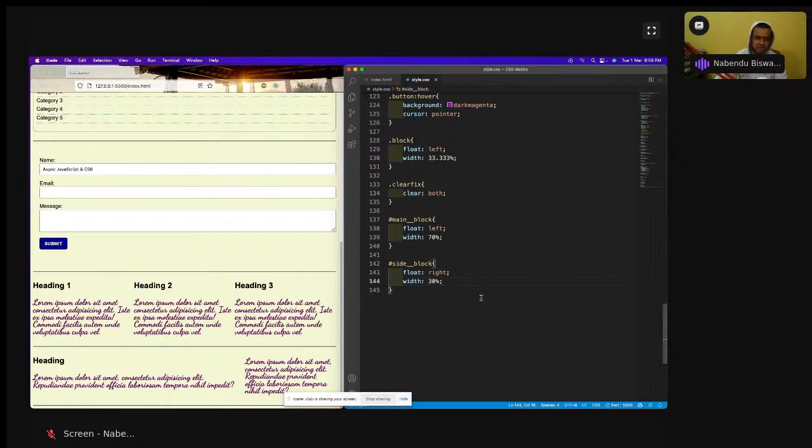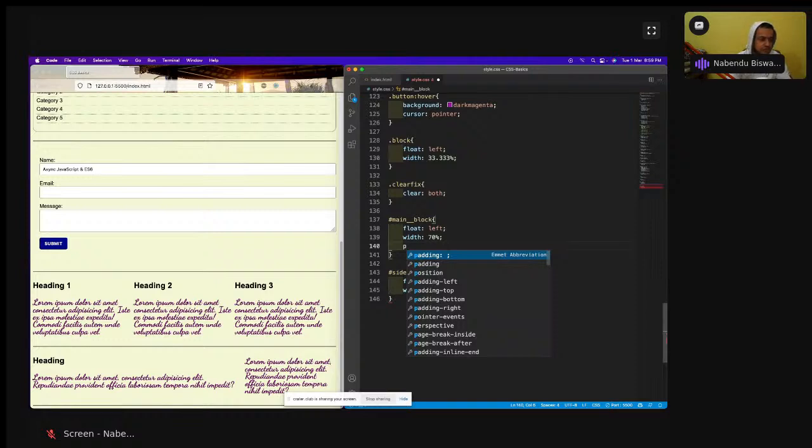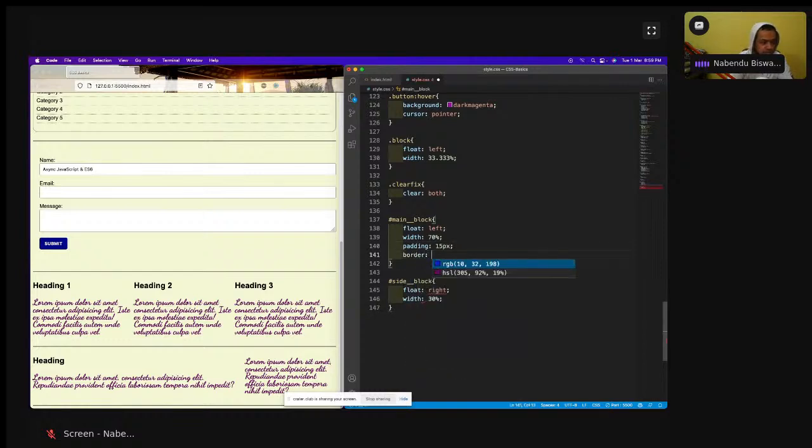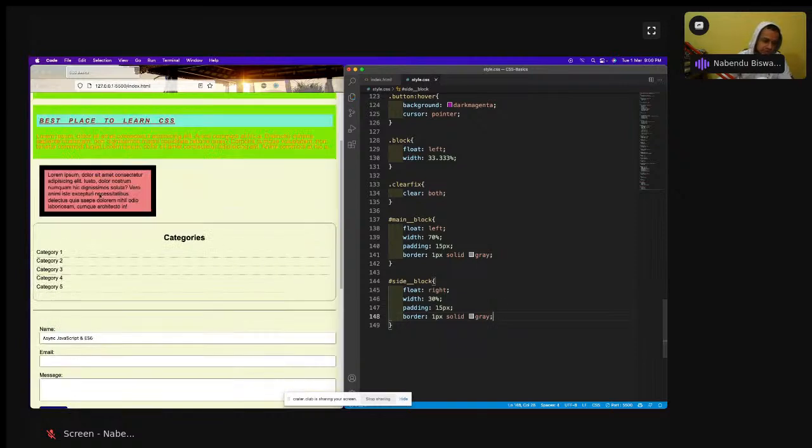To see that, what I'm going to do here is add a padding, and I did the box model in the previous class, CSS 1, so you should know the box model a bit for this, which I'm teaching right now. So padding is like 15 px I'll do, and then border of 1 px solid gray. I'll have this padding and border at both places. So see, now what happened?